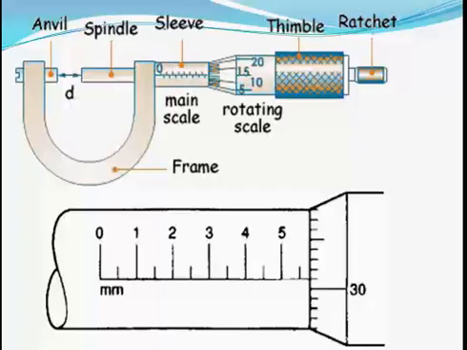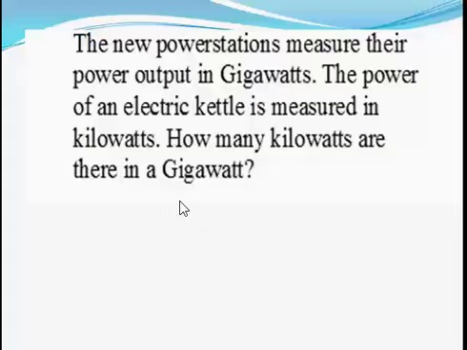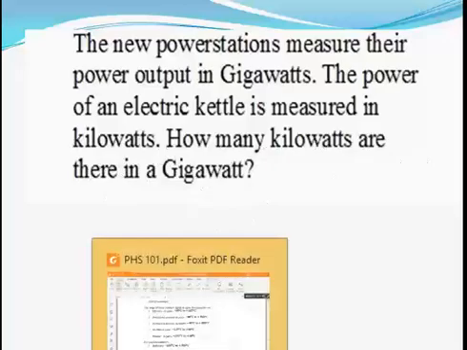Okay, so now we are going to be solving a lot of questions. Here I have the very first question. It goes this way: the new power station measures their power output in gigawatts. The power of the electric kettle is measured in kilowatt. How many kilowatt are there in a gigawatt? Okay, remember this is conversion. Let's see how we do that.